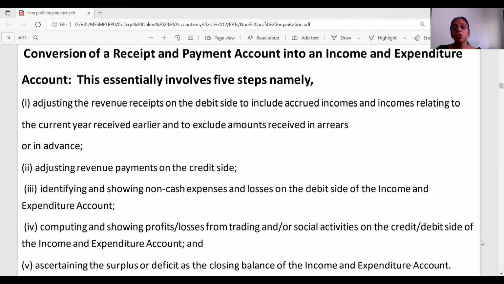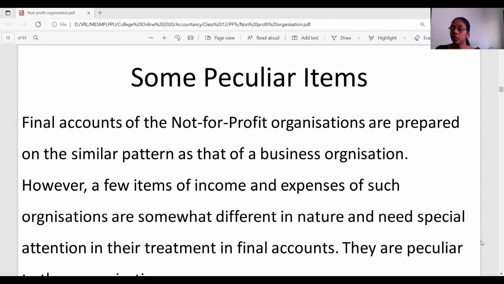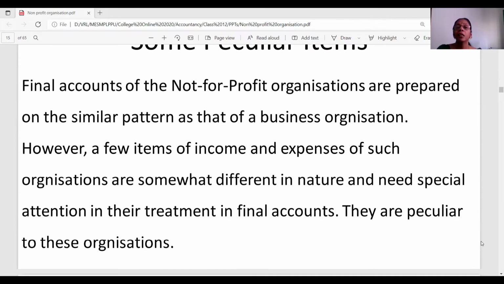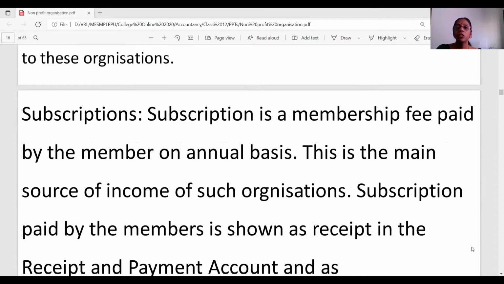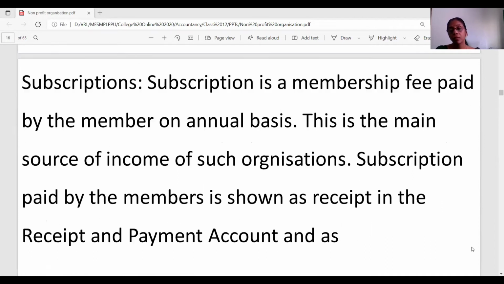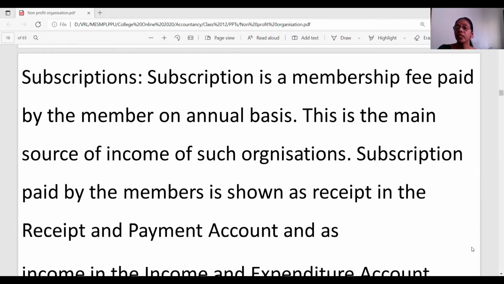Now here, when it comes to the preparation of the receipts and payments account and income and expenditure account, before learning the procedure, it is very important that you are aware of certain concepts, some peculiar items. So these items would let you understand better on which side and where the treatment would happen in the NPO.